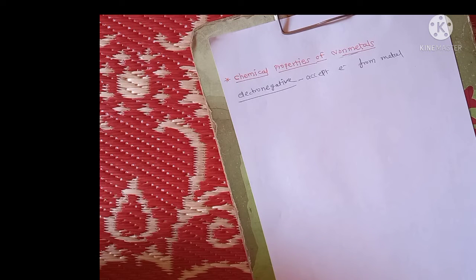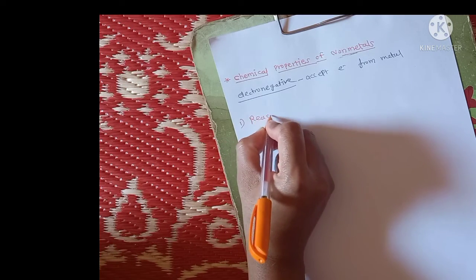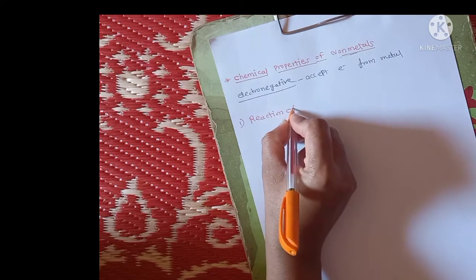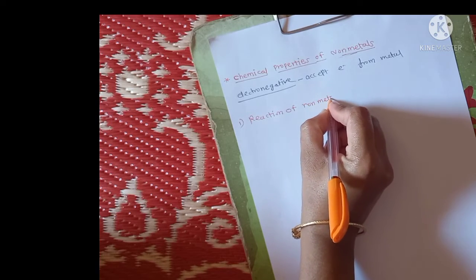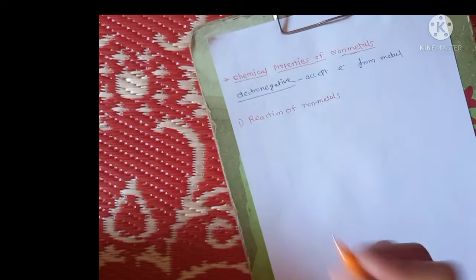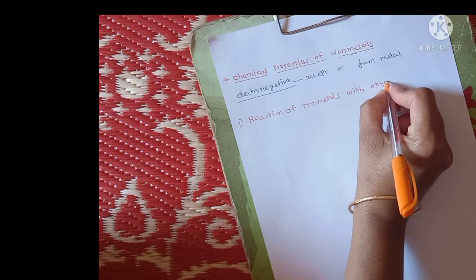The first chemical property of non-metals is the reaction of non-metals with oxygen.